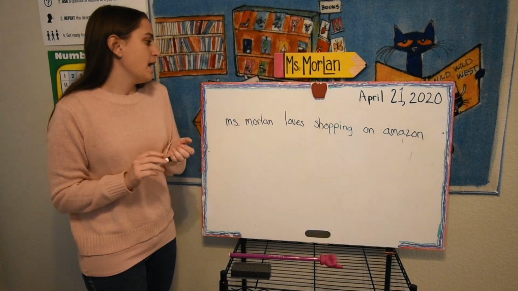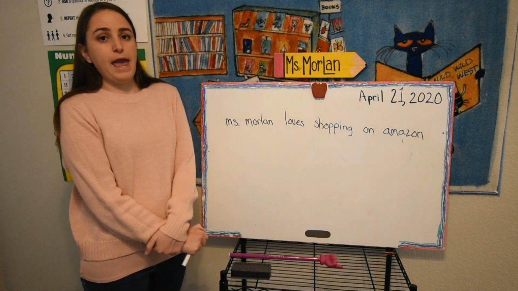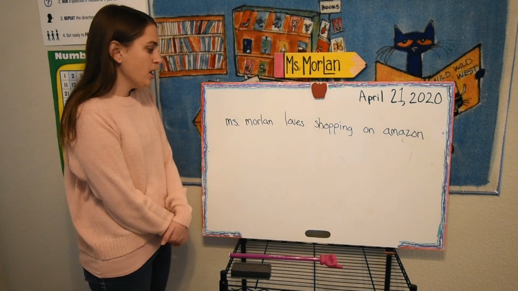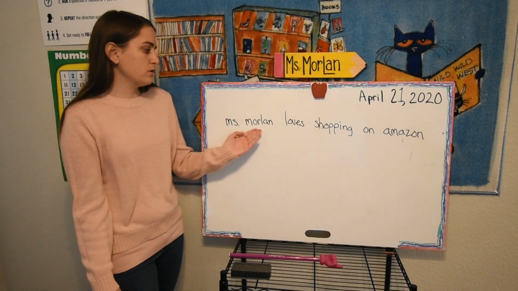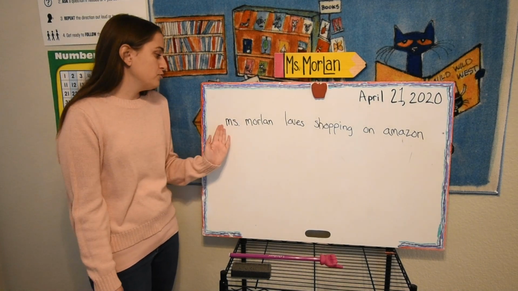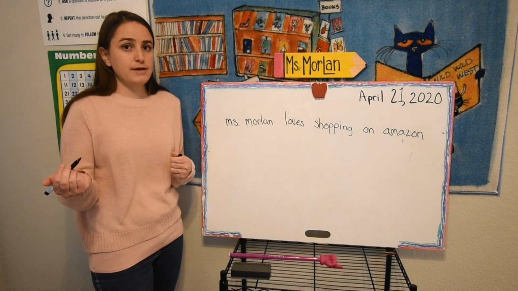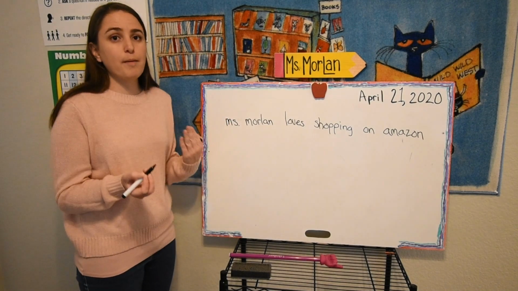So our sentence is, Miss Moreland loves shopping on Amazon. So what do we need to change here? Well, first of all, Miss Moreland is starting the sentence, so you know that we need to capitalize it. But also, what is Miss Moreland? It's my name, right? So it's a proper noun.